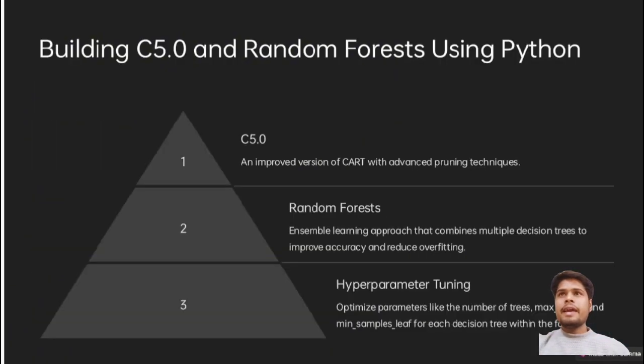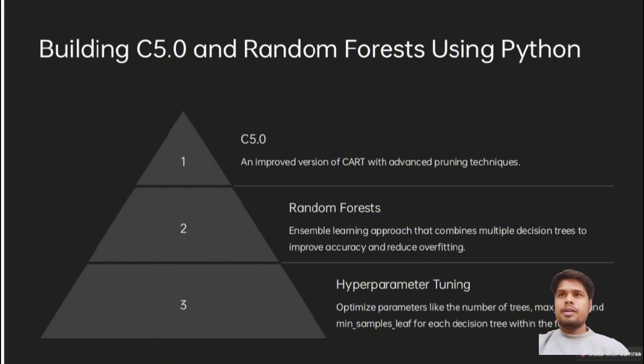Building a random forest using Python. First is C5.0. It is an improved version of CART with advanced pruning techniques. Second is the random forest. It is an ensemble learning approach that combines multiple decision trees to improve accuracy and reduce overfitting.